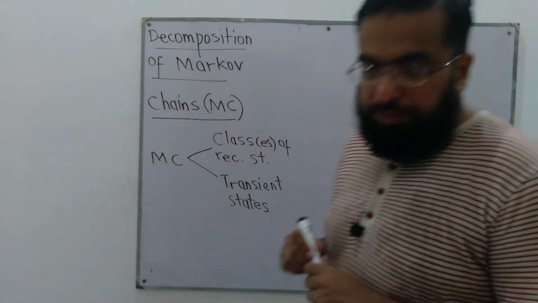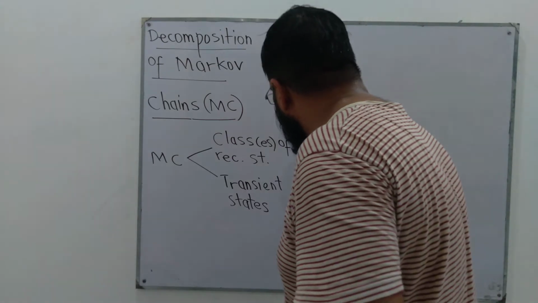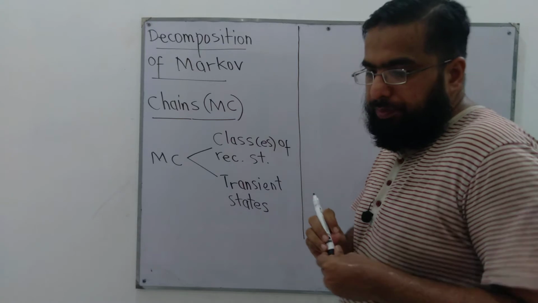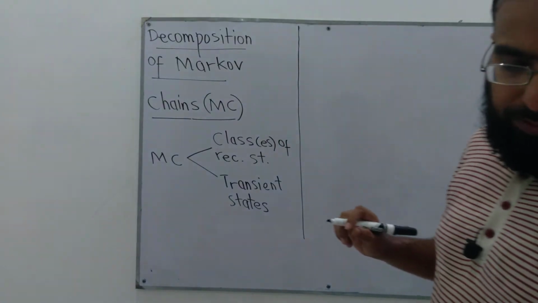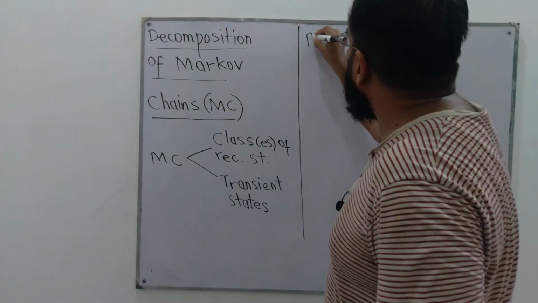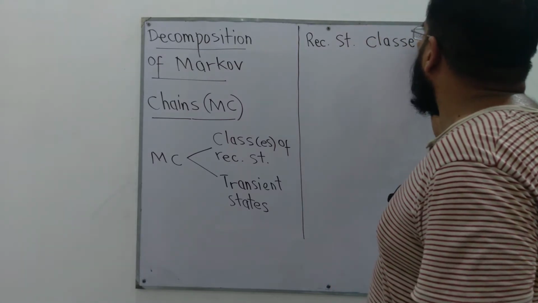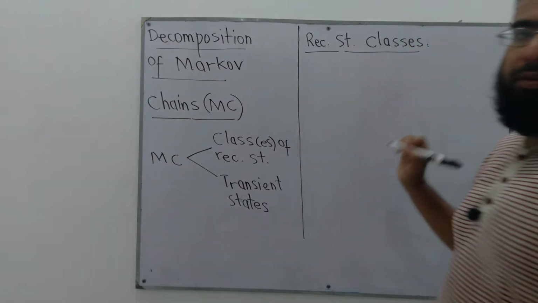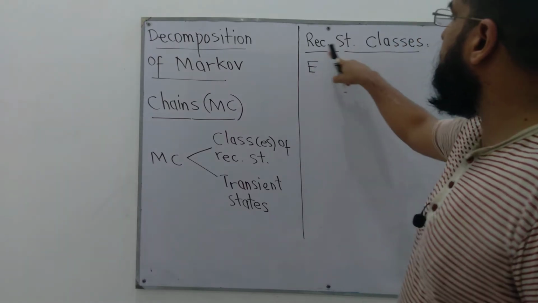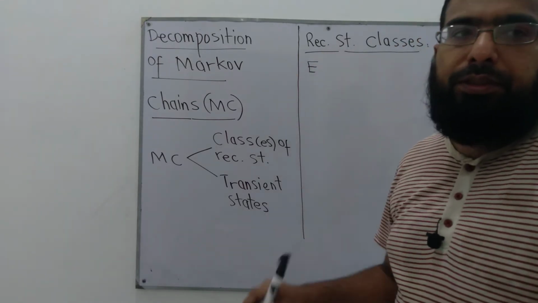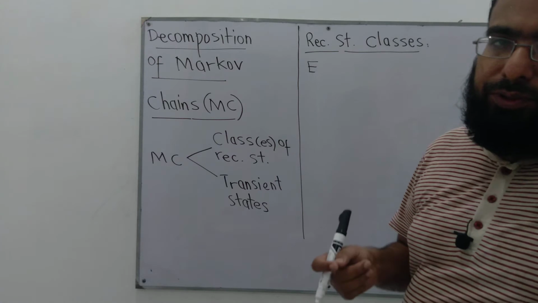Recurrent states in a Markov chain can be put in classes. Certain recurrent states, not all, can be put in one class, and there can be more than one class in a given Markov chain.